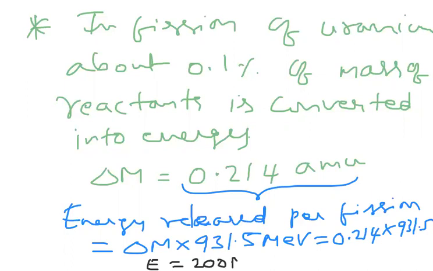Not exactly, but really nearly 200 MeV of energy is released in one fission process. In one fission process, 200 MeV is released. So like that, we are observing in this process.